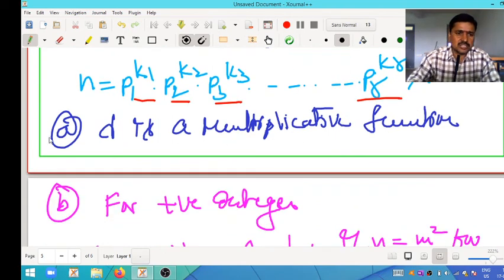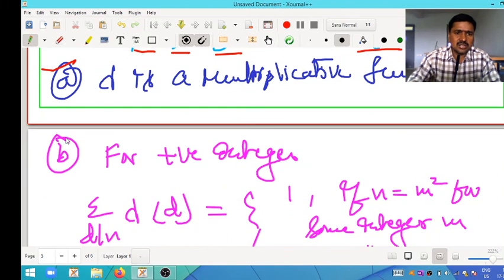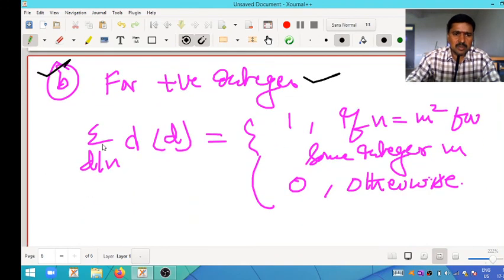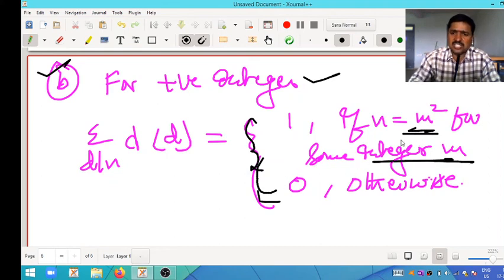Then there are two conditions we want to satisfy. First, lambda is a multiplicative function. Second, for positive integer n, the summation over d dividing n of lambda of d is 1 if the given integer is of the form m square, where m is any integer. Otherwise the summation of lambda of d becomes 0. This is the Liouville lambda function.